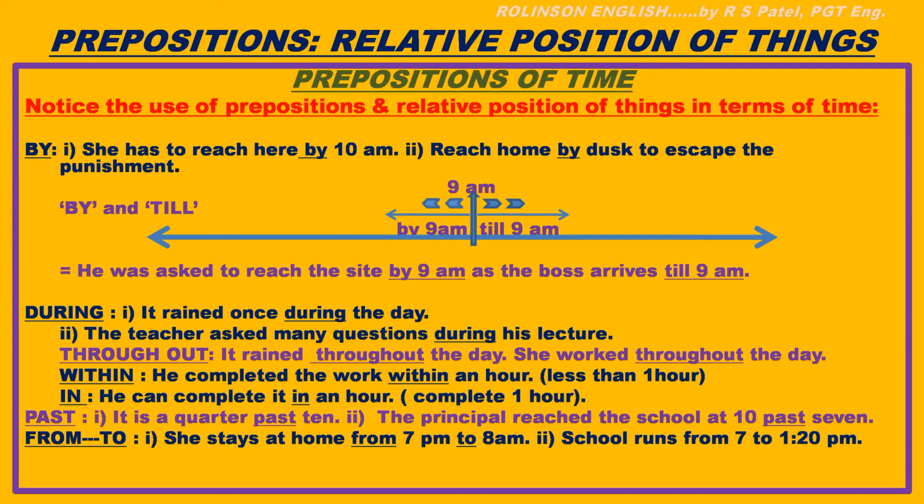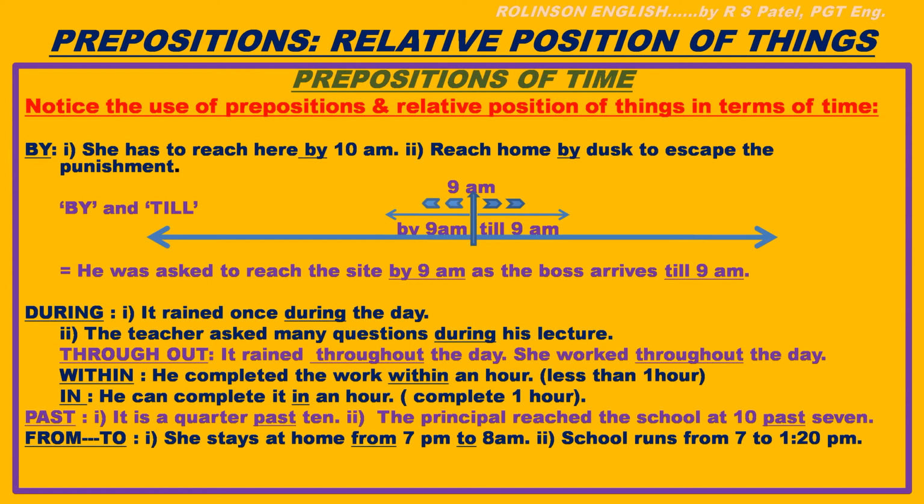Now, but in: he can complete it in an hour. This refers to a complete 1 hour, that is, pura ka pura ek ghanta. Past. It is a quarter past 10. Here two things are 10 and quarter. Their relative position is described with past.